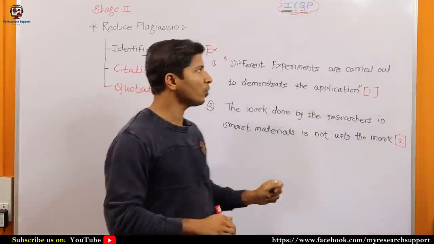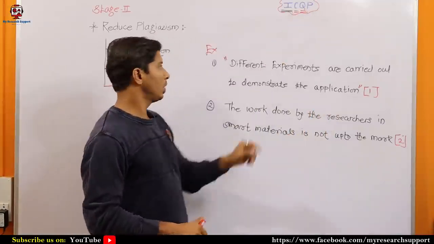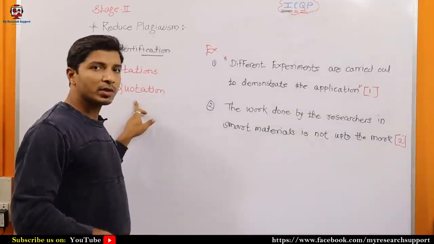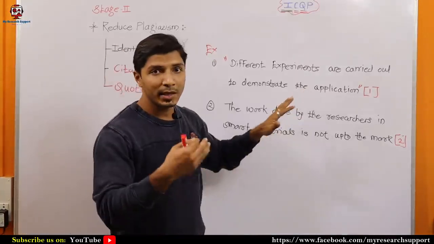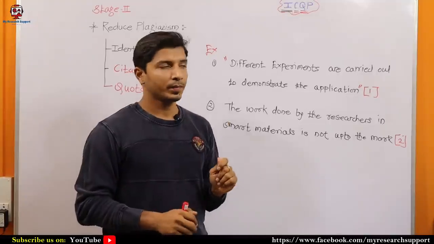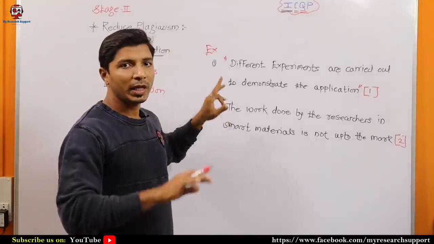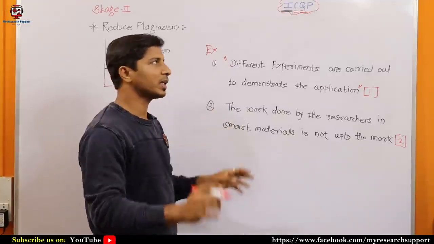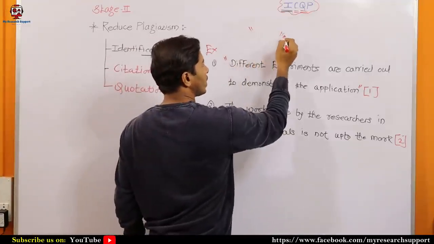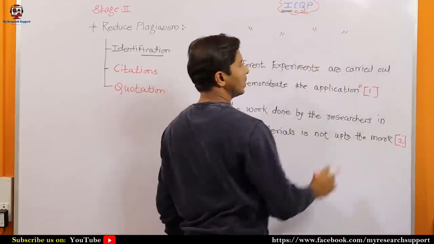So with the combination of C and Q, meaning citations and quotations, you will be able to reduce plagiarism, or a major amount of text. But there is a limitation. You cannot use, say, 70% information with quotation marks and citations.